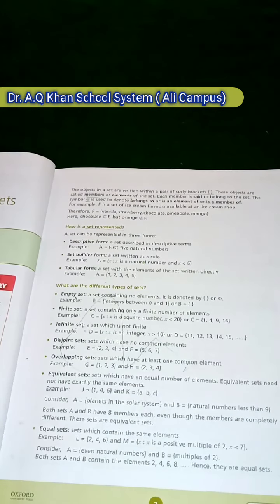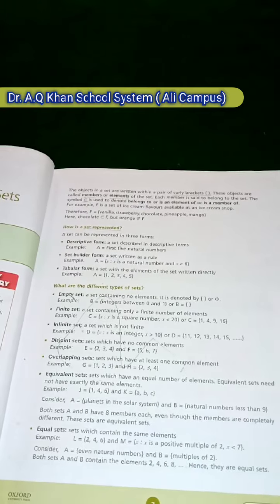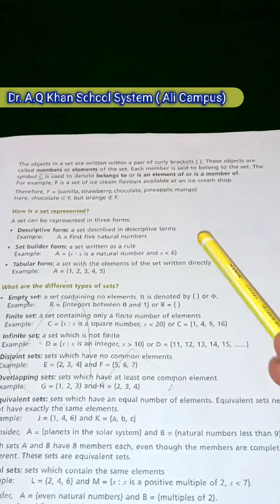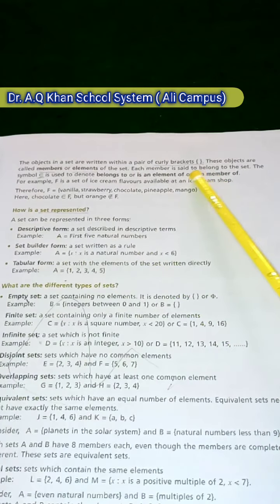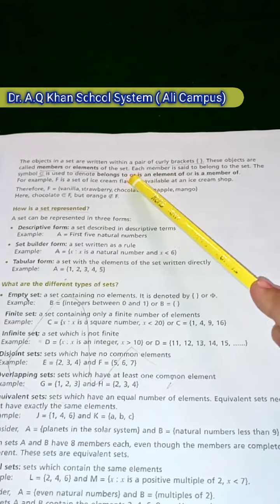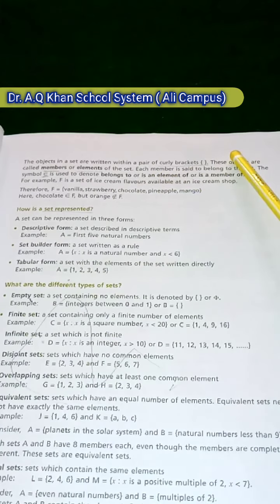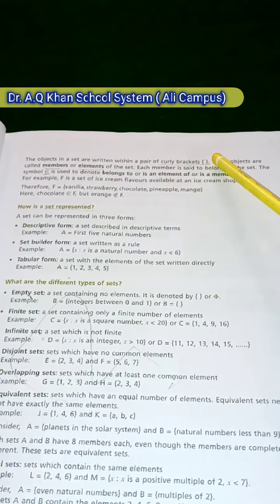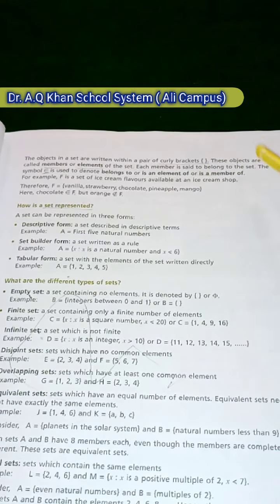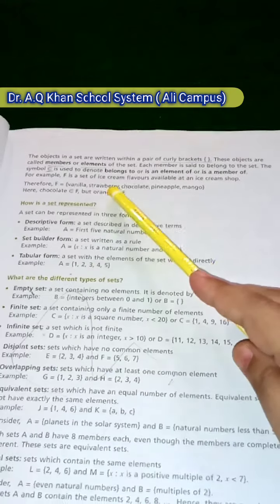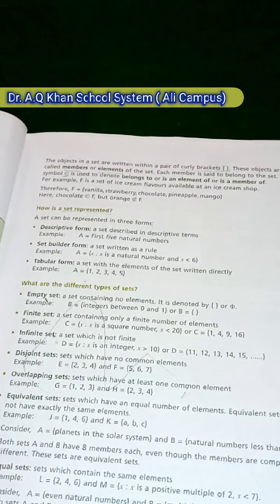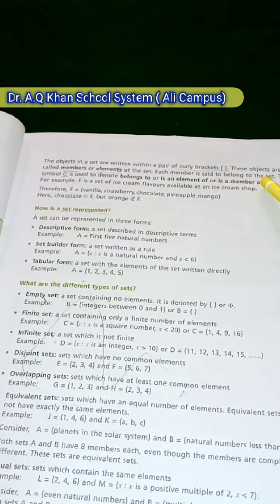On page 7, the objects in a set are written within a pair of curly brackets. Objects of a set are written in curly brackets. These objects are called members or elements of the set. Each member is said to belong to the set.